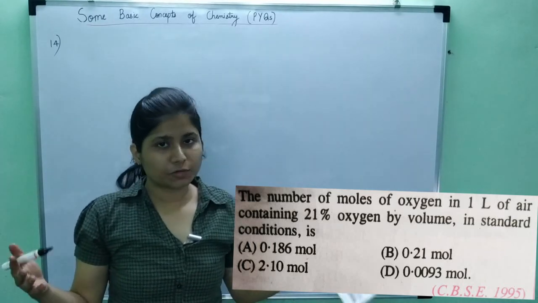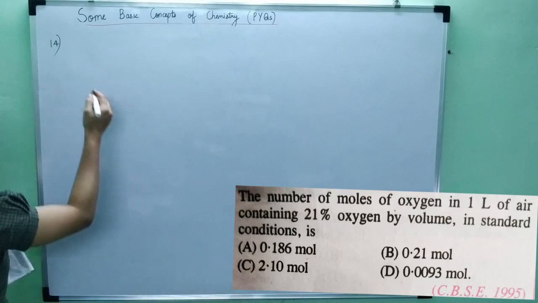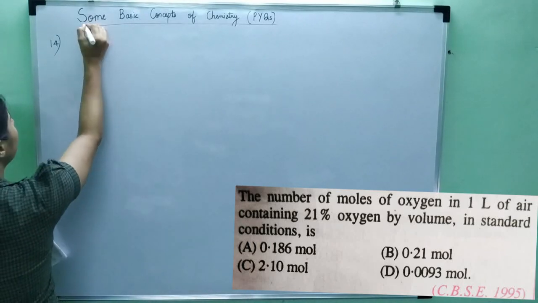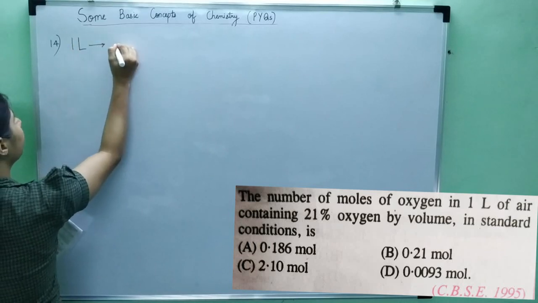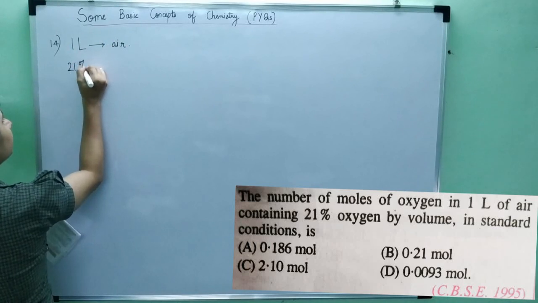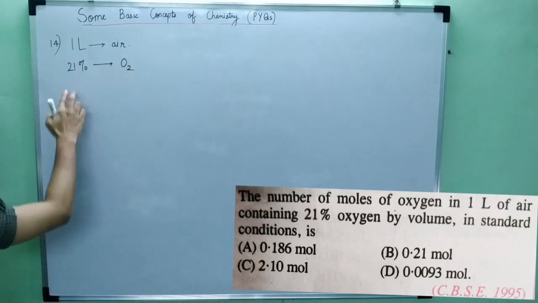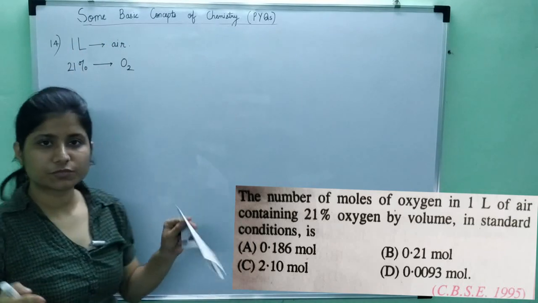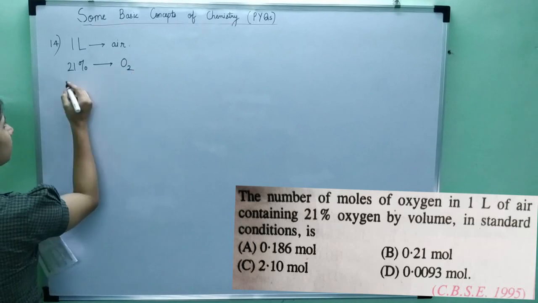It is 1 liter of air where 21% of it is oxygen. So I have to find the actual volume of oxygen. If 1 liter is our air, then 21% of that is oxygen, so we have to find 21% of the total volume.